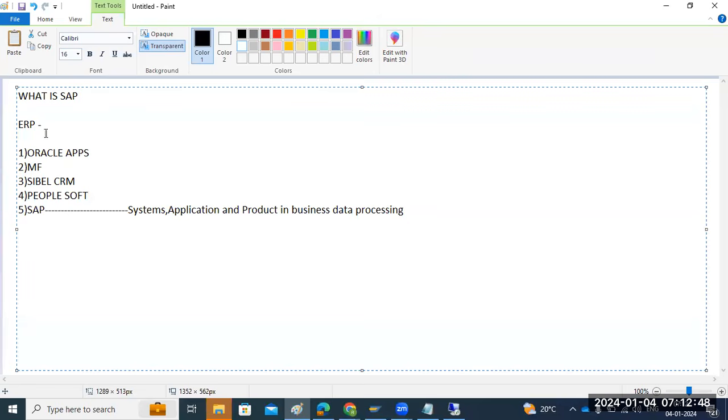You need one product, and that is the ERP product. SAP is one of the ERP products. P means product. So if you want to process your business data, you need the SAP application.